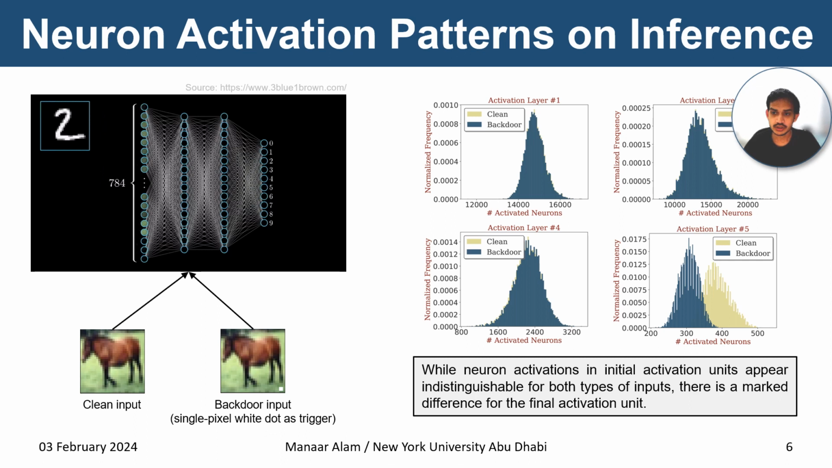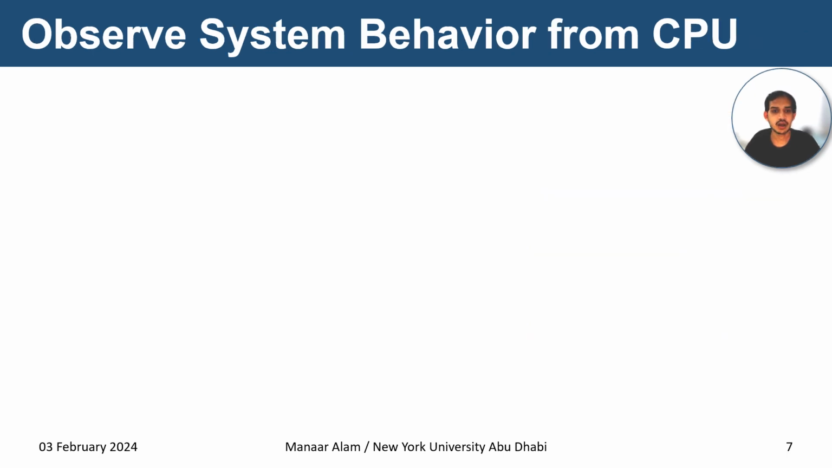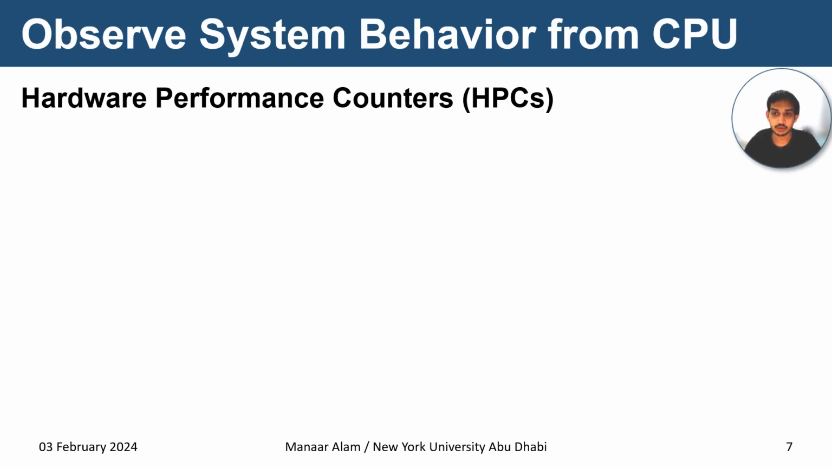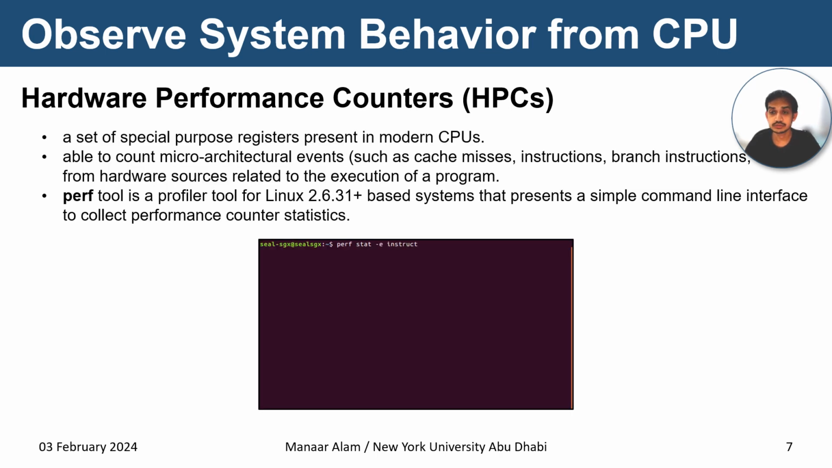In our approach, we explored whether the observable difference in the neural activation patterns translates to observable variations in the system behavior in the computing environment. To monitor the system behavior, we utilized hardware performance counters. These are special purpose registers present in modern computers that can be used to track various microarchitectural events from hardware resources during the execution of a program. These events can be cache misses, instructions, branch prediction, and so on. We have used PerfTool, which is a Linux-based profiler that presents a simple interface to collect these performance counter statistics.